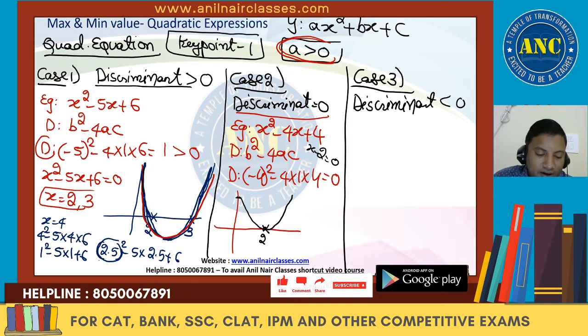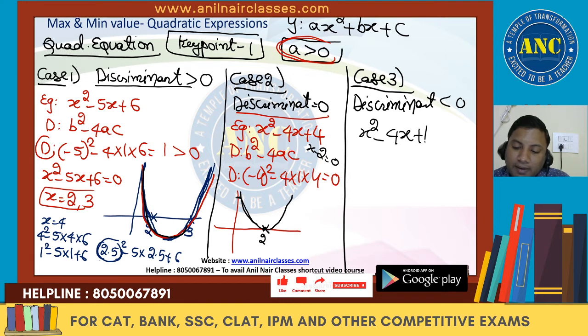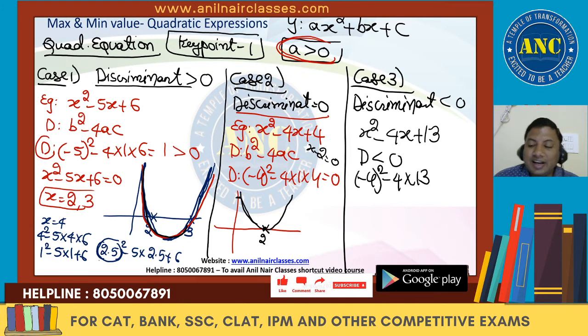So in one graph the graph is touching the axis at 2 points. This is the graph where it is touching the axis at only 1 point. Similarly, if I take an example of x square minus 4x plus 13, discriminant is less than 0: b square minus 4ac, 16 minus 52, which is less than 0.